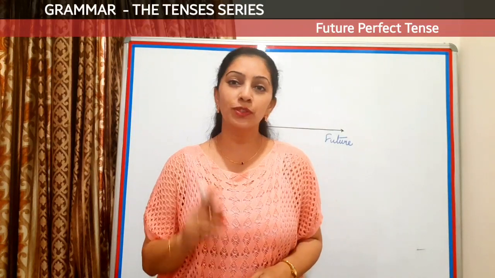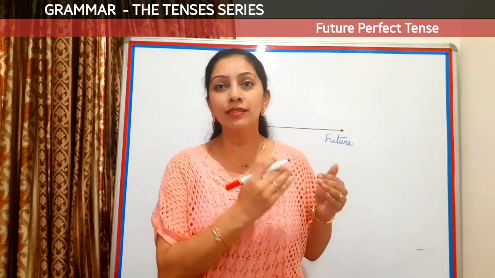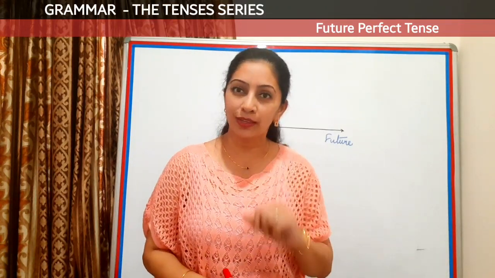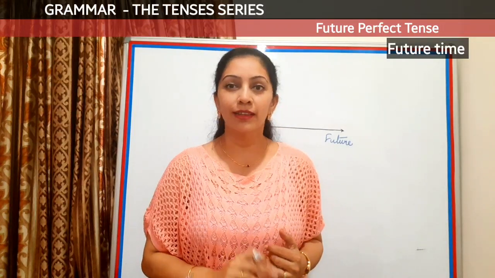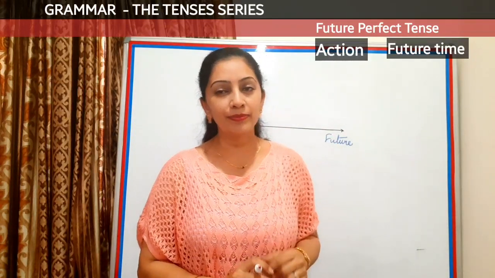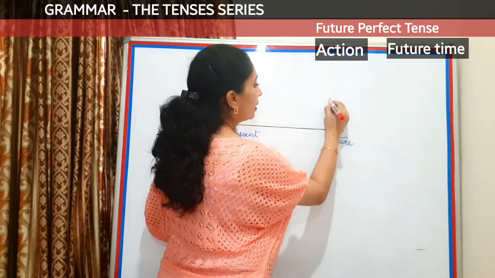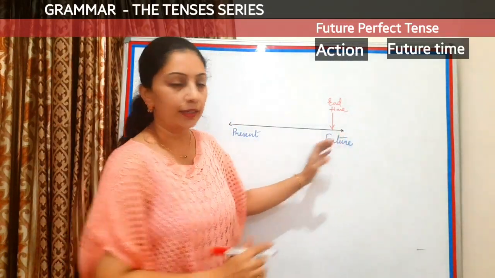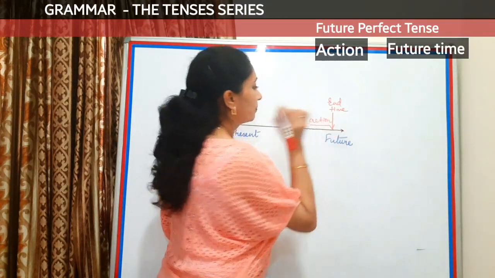Future perfect is used for those actions which are expected to be completed by a certain point in future, which means you have to give two things here. One is the future time reference, and second is the action which should be completed by that time. Look at this timeline. Let's say in future, I am giving an end time, and till this end time, an action should have been completed.